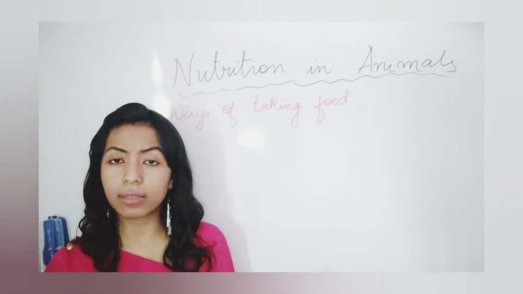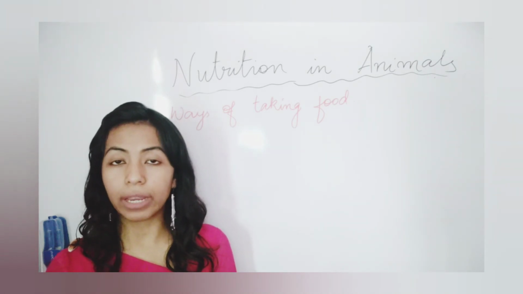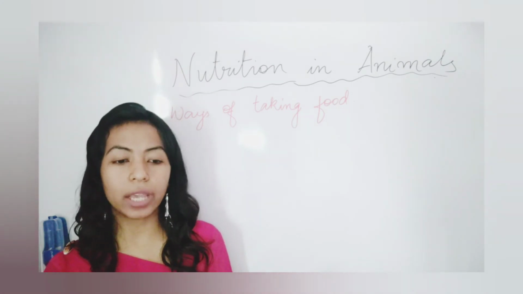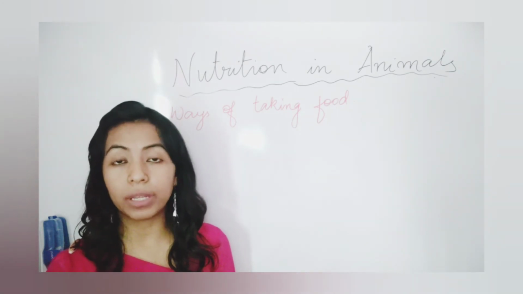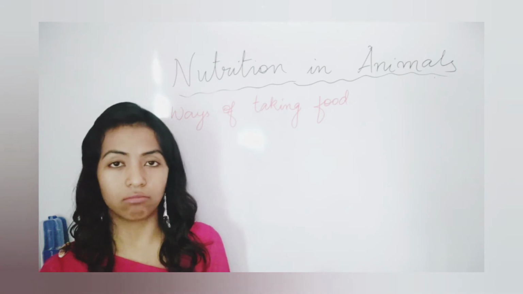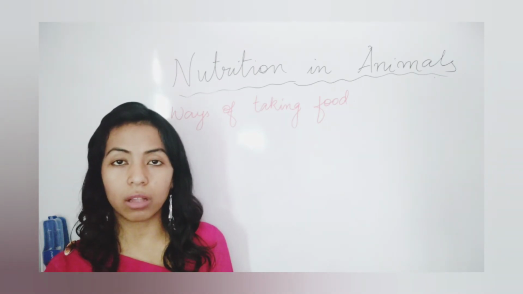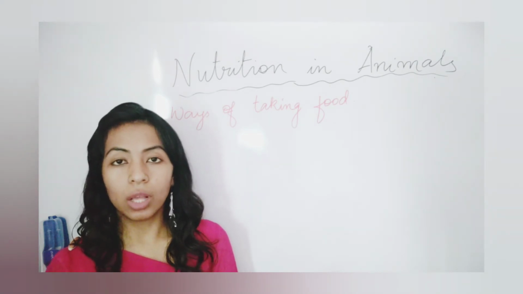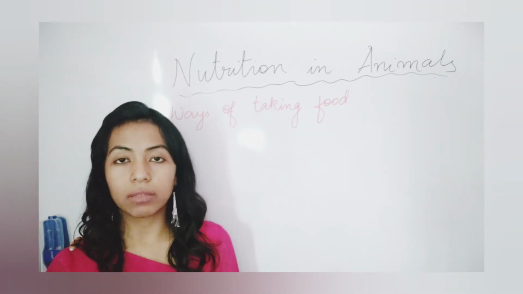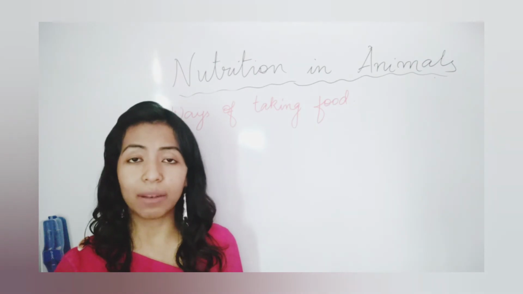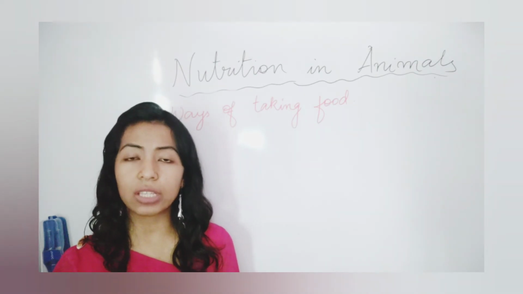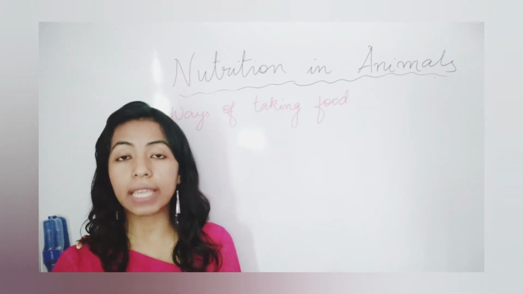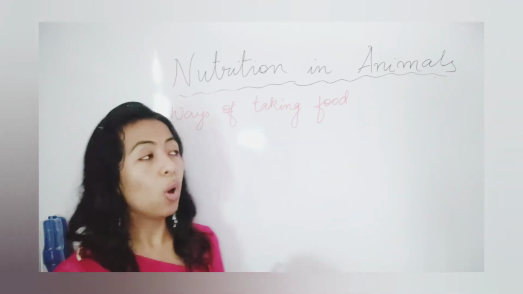Then if we take snakes, they swallow their food, right? Then if we take a lion, a bear, humans, whales, aquatic animals like fish, like sharks, and many other animals, they have different ways of obtaining their food. Why? Because they have different organs.